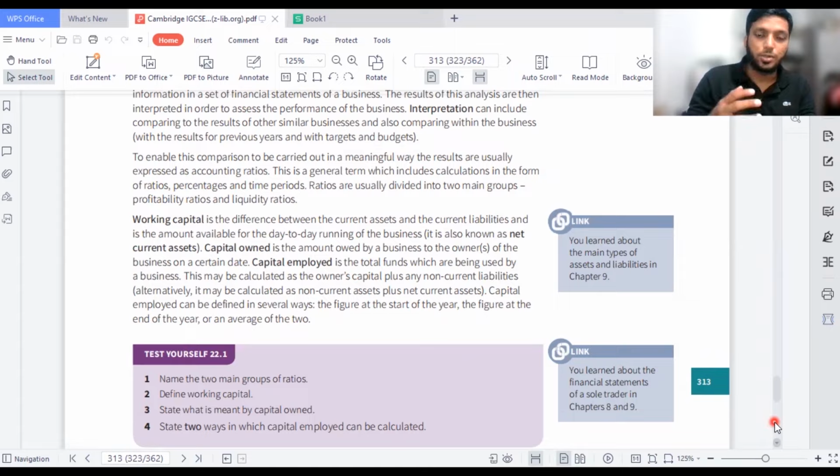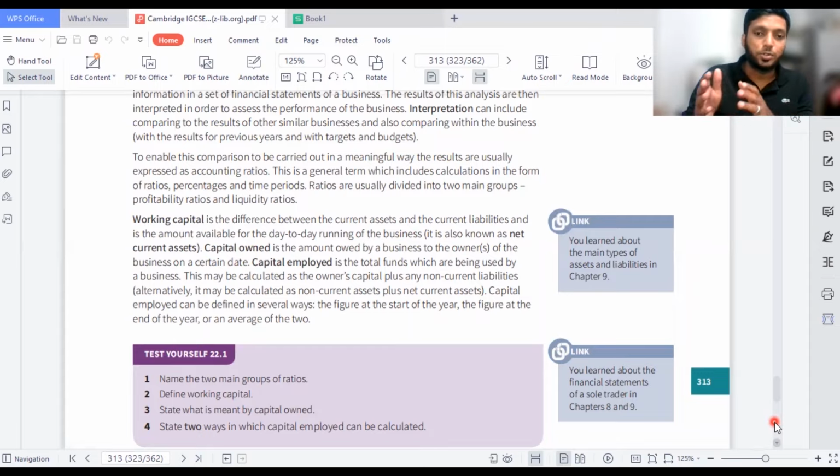Every business needs to compare how much they have grown every year. To compare and see how much they have developed themselves, they need these accounting ratios to see, if they are comparing themselves with a competitor, how much they have grown. Or you can also say that to compare the previous years, how much they have performed, they need these accounting ratios. Most of the time accounting ratios are done to show the owners who have invested in the company that the company has done a fair return on investment, or the company has done a better performance.